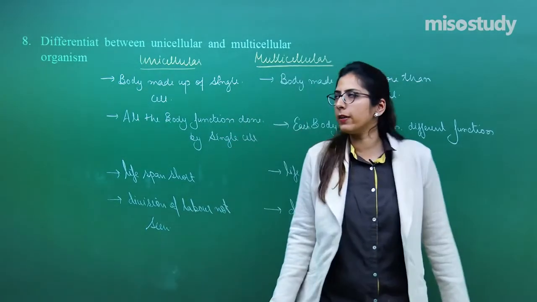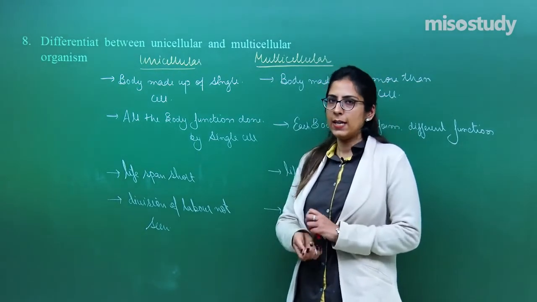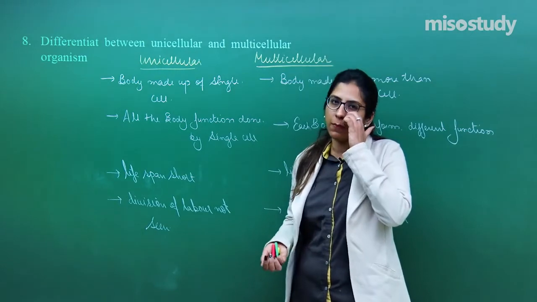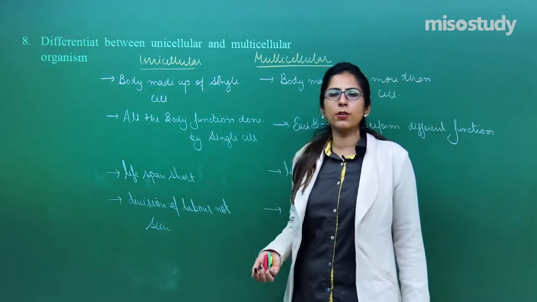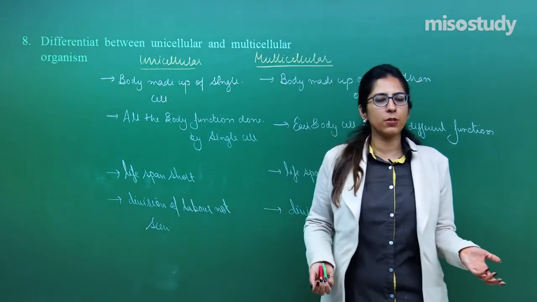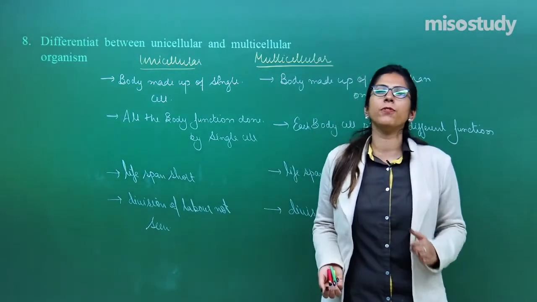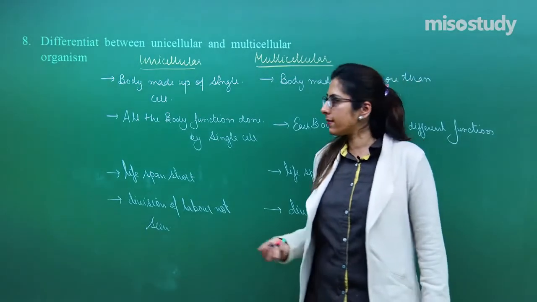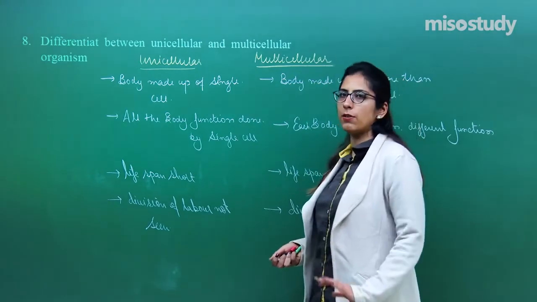More also you can write, like in this case, the reproduction is performed by the whole cell. Cells divide, they show the process of binary fission, and this is how they reproduce. In case of the multicellular organism, special types of cells are present, which we have discussed also, that the germ cells are present, which perform the function of reproduction. This is how you have to write the differences between a unicellular and multicellular organism.